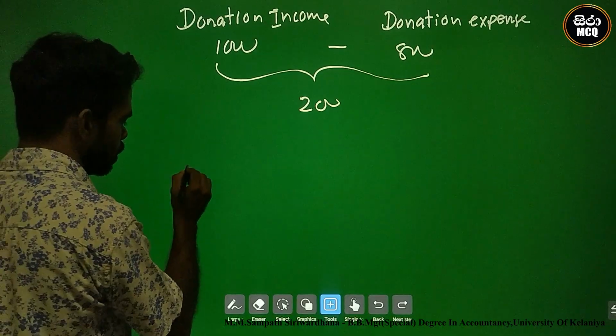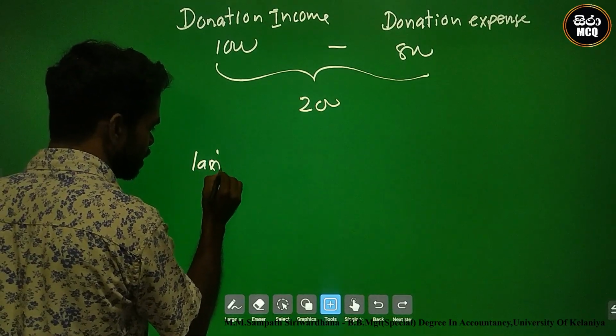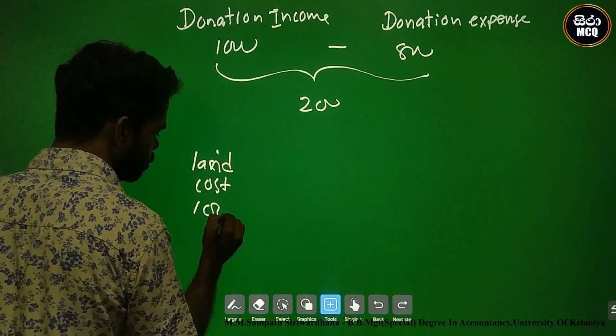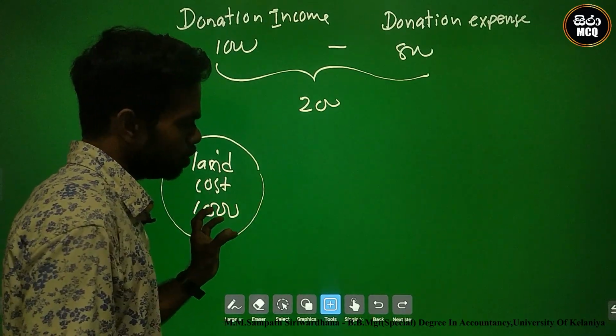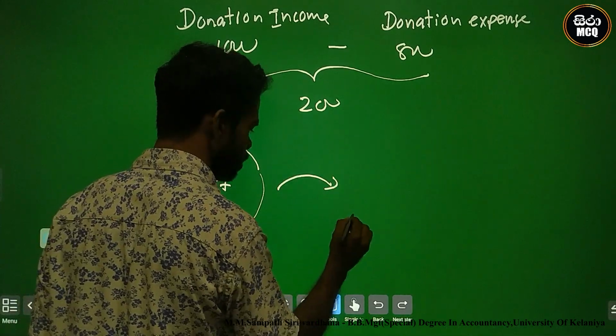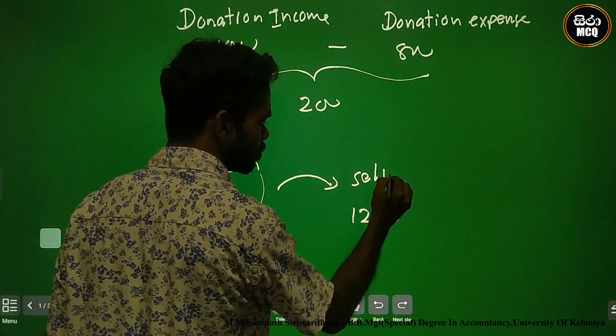You know there is a sale of land. The land cost is 1000. This land was sold in cash for 1200. This is the selling price.